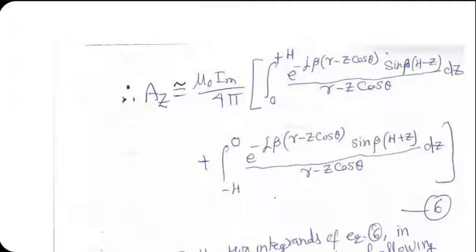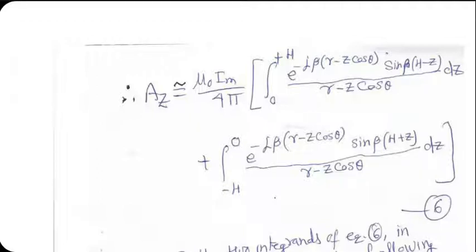The way out, again, is copping out. Engineers always love copping out without losing too much accuracy. What we do here is a thought experiment. We know that small r is quite large. The length of the antenna, no matter how long it is, will not be like kilometers for sure. It will always be, say, 10 meters, 5 meters, maybe 20 meters, maybe 100 meters at the most, not more than that. While small r, the point of observation, will be in kilometers and kilometers.